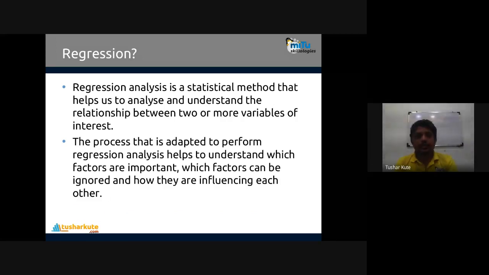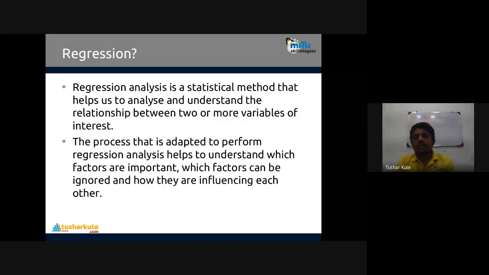So what is regression basically? Regression is a statistical method that helps us analyze and understand the relationship between two or more variables of interest, and those variables are of continuous type. Remember, the variable does not contain specific classes, groups or categories; it contains continuous values. So maybe we have one input, one output; maybe multiple inputs, one output; maybe multiple inputs, multiple outputs. All of these possibilities can be solved with the help of the regression concept.